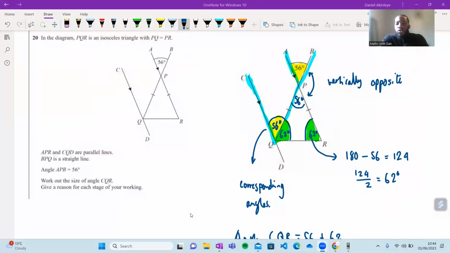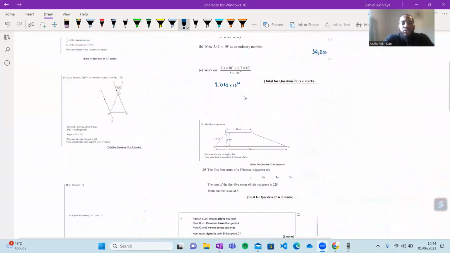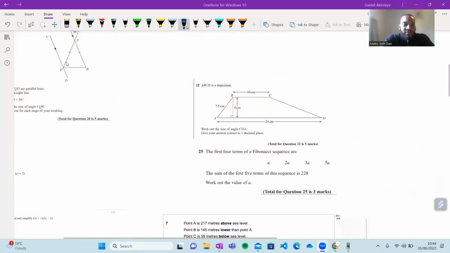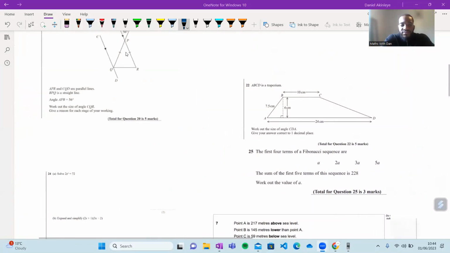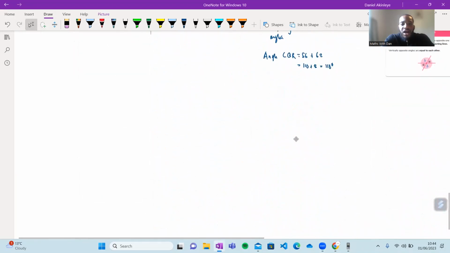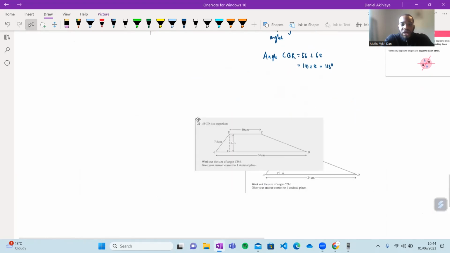Cool, cool, cool. So let's continue. So we've done that one. Let's have a go at this one. This is another 5 marker. Let's see how we get on with this one. So this one here is 5 marks. I'll give you about 5 minutes to try it. I'll give you a chance to draw the diagram too, and we'll see how we get on with it.